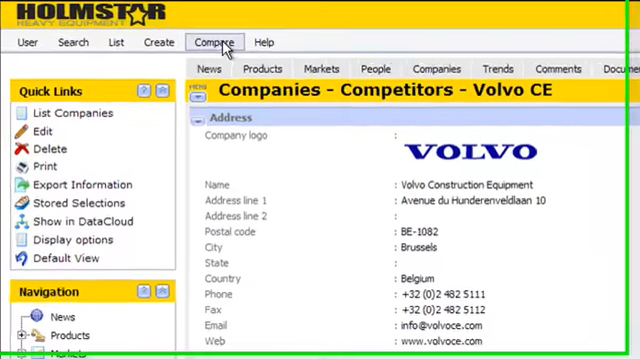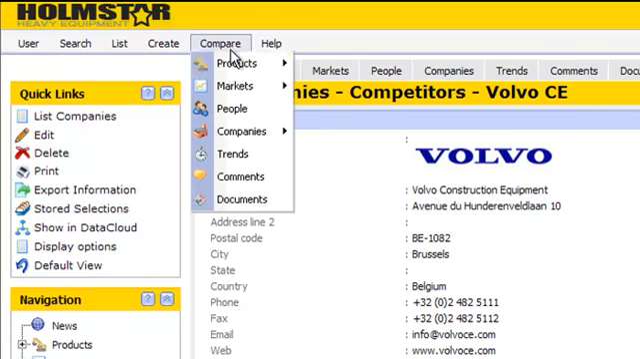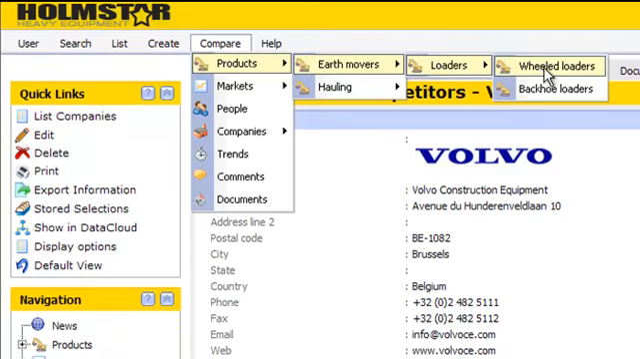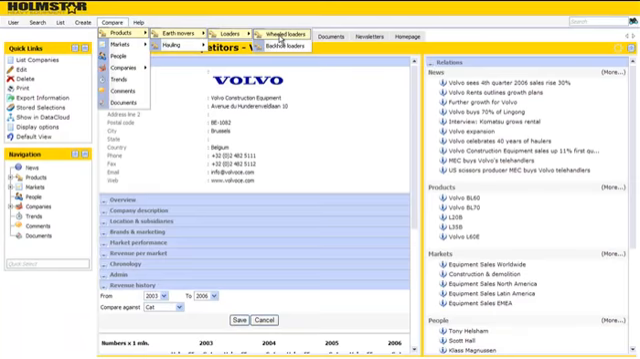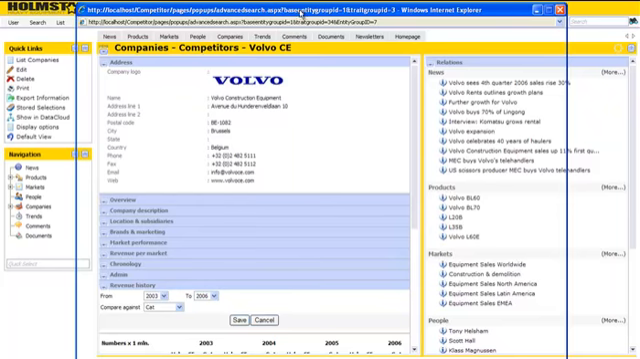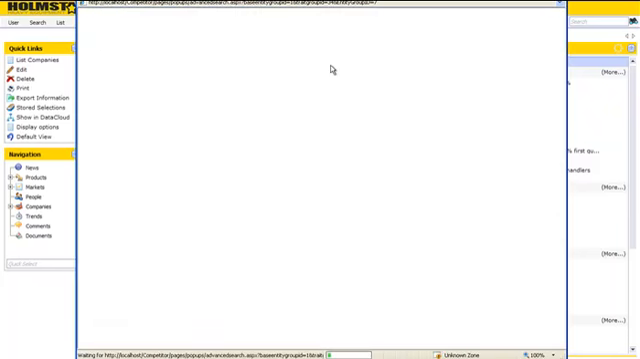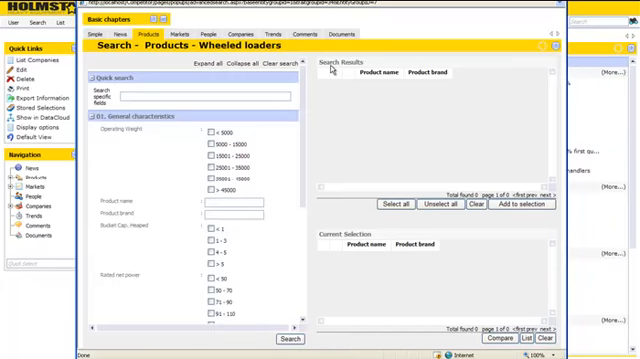Now let's take this comparison one step further. Let's assume you are an account manager and you need to fill in a quotation for a customer on wheeled loaders. You would like to compare all of the wheeled loaders that the company Homestar provides compared to their competitors. Now, popping up the search screen,